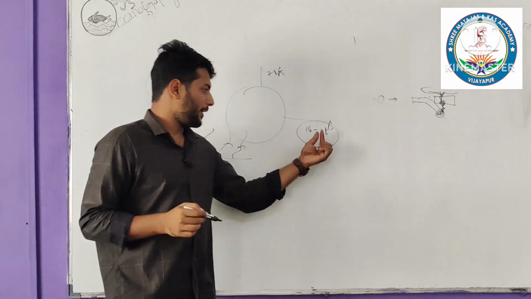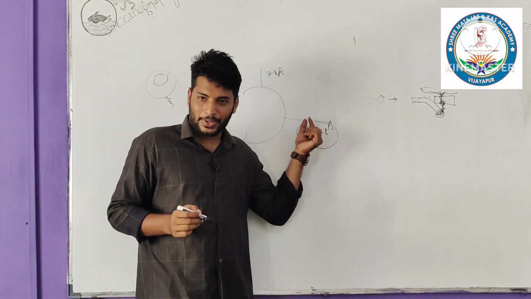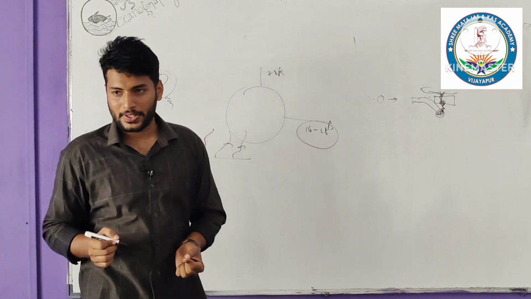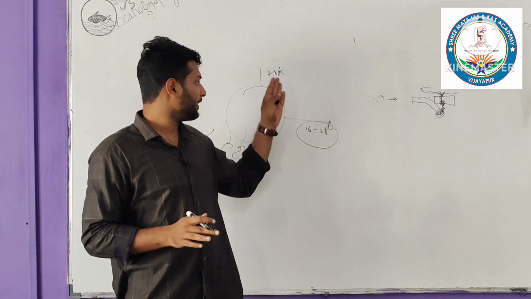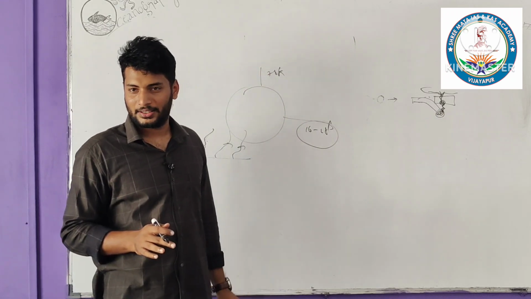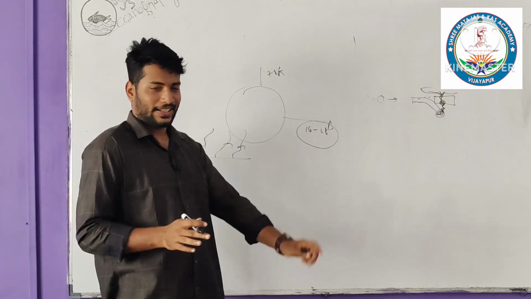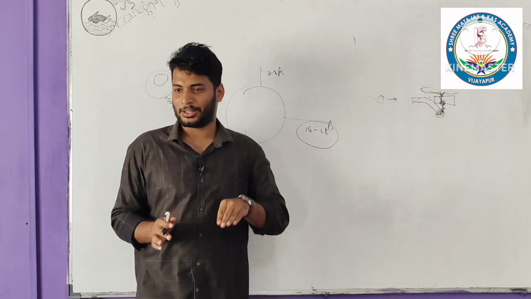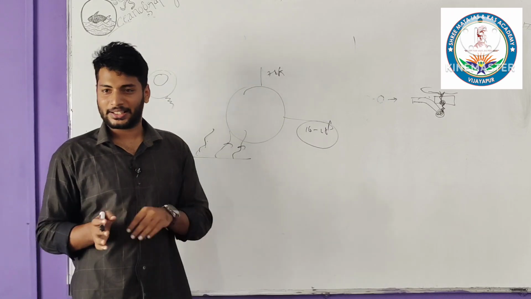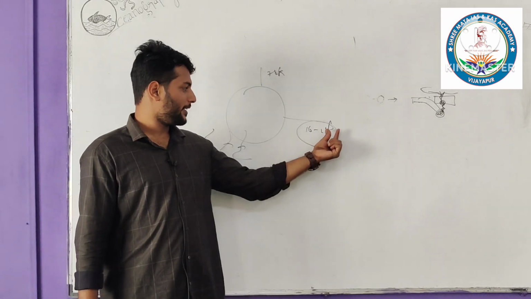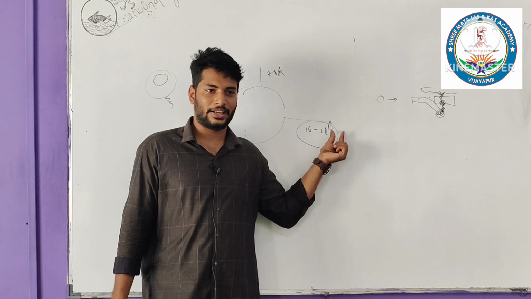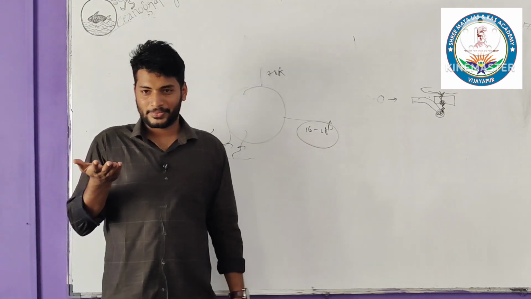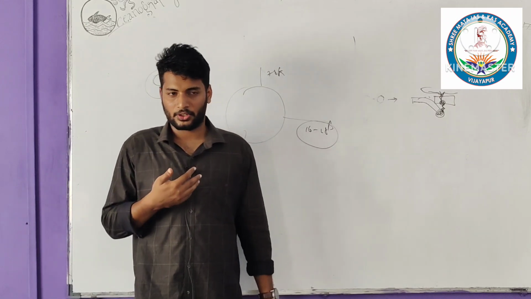Now, what is the temperature at the top? The temperature at the top of the tropopause at the equator is lower than the temperature at the polar region. Why? See, basically this is the polar region, so when we move upward, this should be a region that experiences a very low temperature. But the reverse condition happened. Why? We are experiencing a much lower temperature at the equator. Why? Because have you heard about the adiabatic lapse rate? Okay, so that's the reason. We'll discuss it, don't worry about it.